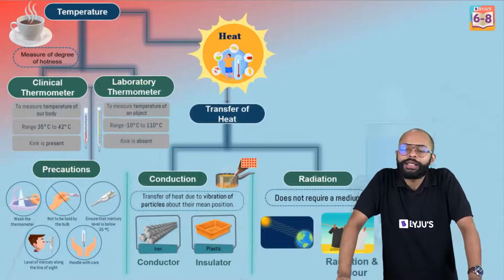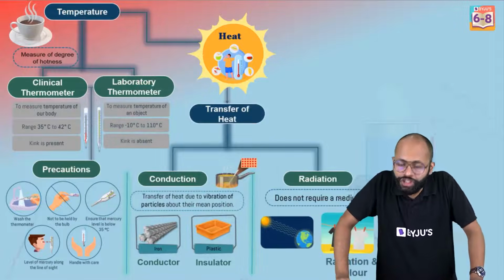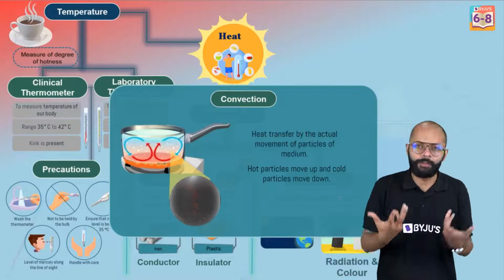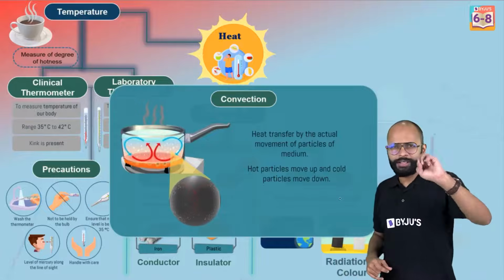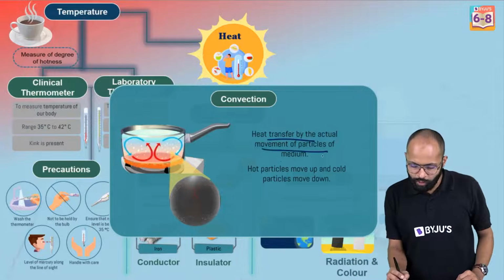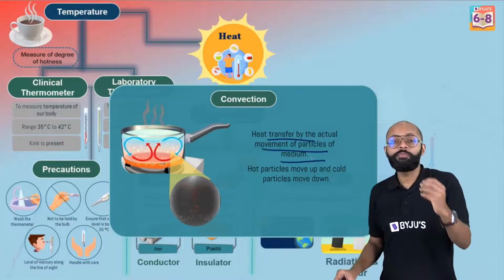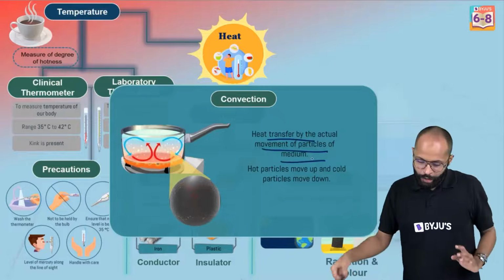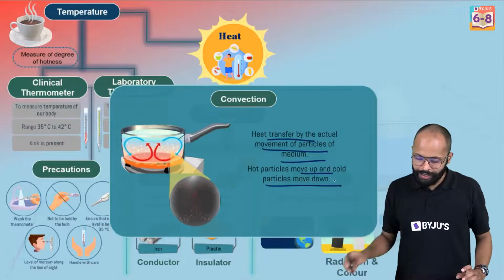The third mode is called convection. अब convection होता है, this is where fluids come in picture. भाई solids में it is mostly conduction. Convection में क्या होता है? Heat transfer by the actual movement of particles of medium. When medium particles are actually moving, उसको बोलते हैं convection, है ना? Hot particles move up and cold particles move down.